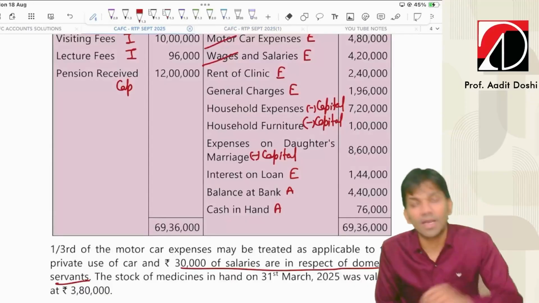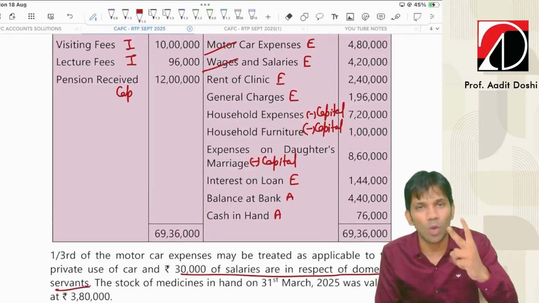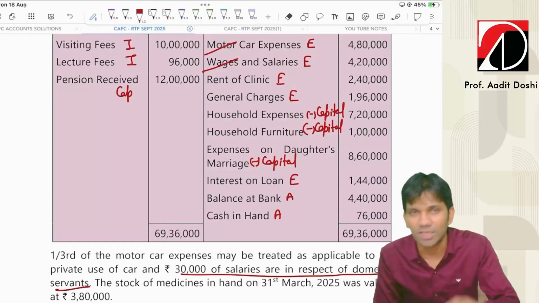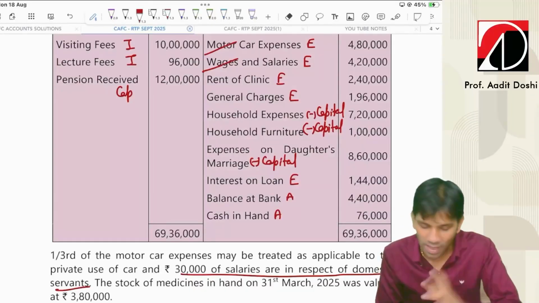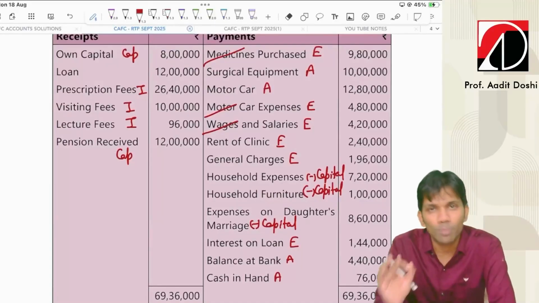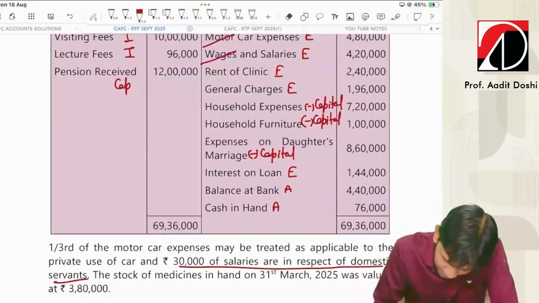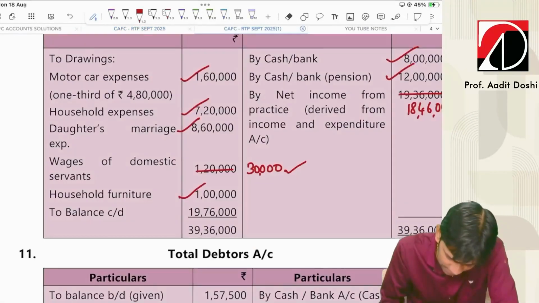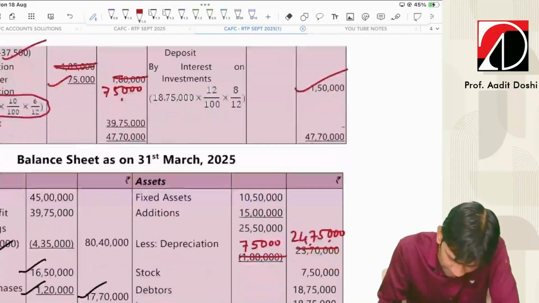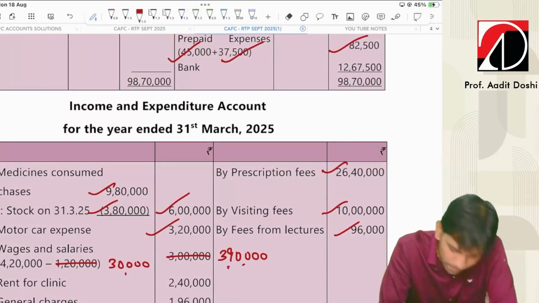stock of medicines. Guys, whenever opening stock, purchases and closing stock, any two out of the three items appear in the question, you need to prepare a consumption formula. That is nothing but medicines consumed. So medicines consumed, no opening stock because the doctor has just started the business. Add purchases 9,80,000, less closing stock 3,80,000. Let's see this. They must have done this. 9,80,000 minus 3,80,000. Yes, correct. And 6 lakh is the expenditure amount.